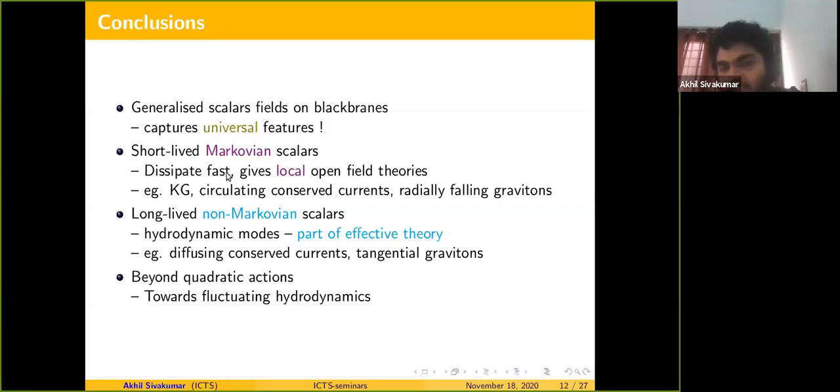And there's a second sector of non-Markovian scalars, which are dual to hydrodynamic modes. They should be kept as part of the EFT, and you can't integrate them out, because there are long-lived modes for them when the dispersion relation is satisfied. So these are dual to diffusing conserved currents and tangentially moving gravitons on the black brane, which are dual to the shear modes in the fluid.